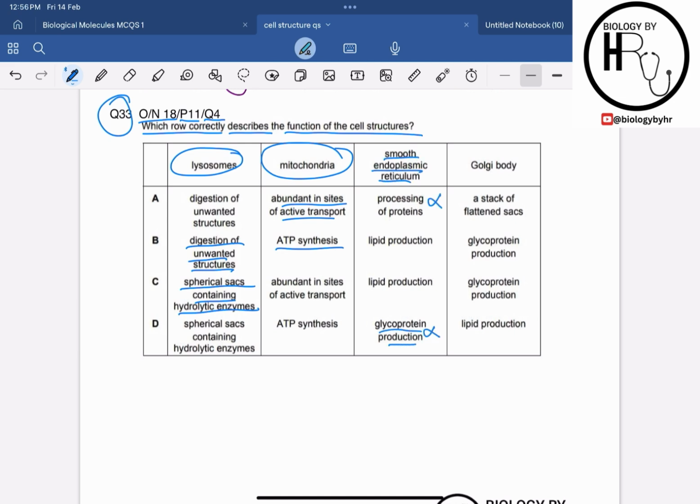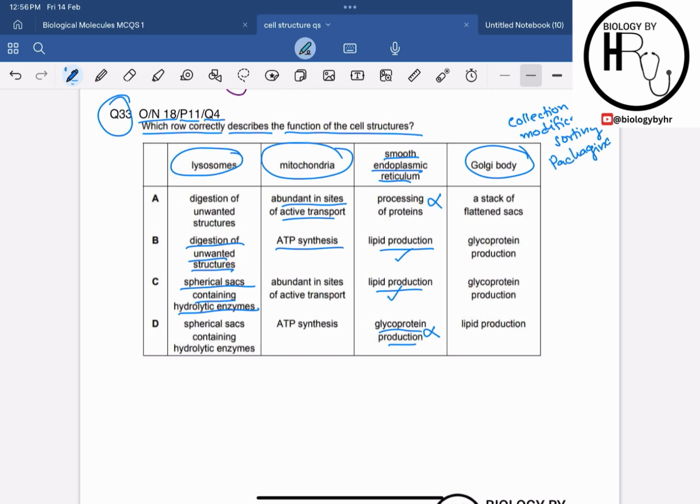Glycoprotein production, incorrect. Lipid production, correct, right? We know that smooth endoplasmic reticulum is involved in the synthesis of the lipids, right? Then Golgi body. We know that the Golgi body participates in the collection, modification, sorting, packaging, right?